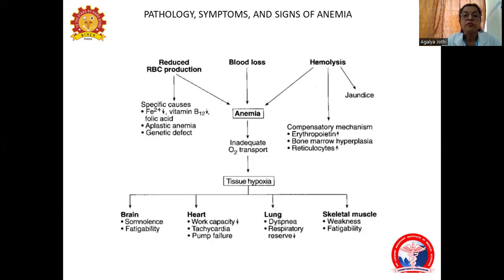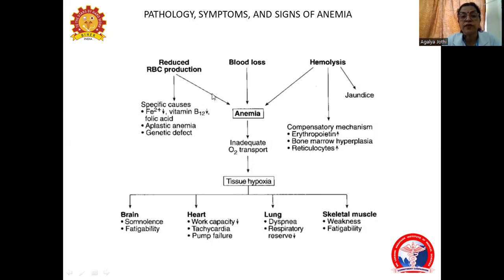Anemia may be because of reduced RBC production, blood loss, or hemolysis. Reduced RBC production may be because of specific causes like deficiency of vitamin B12, reduction in iron, a stem cell defect like aplastic anemia, or any genetic defect.